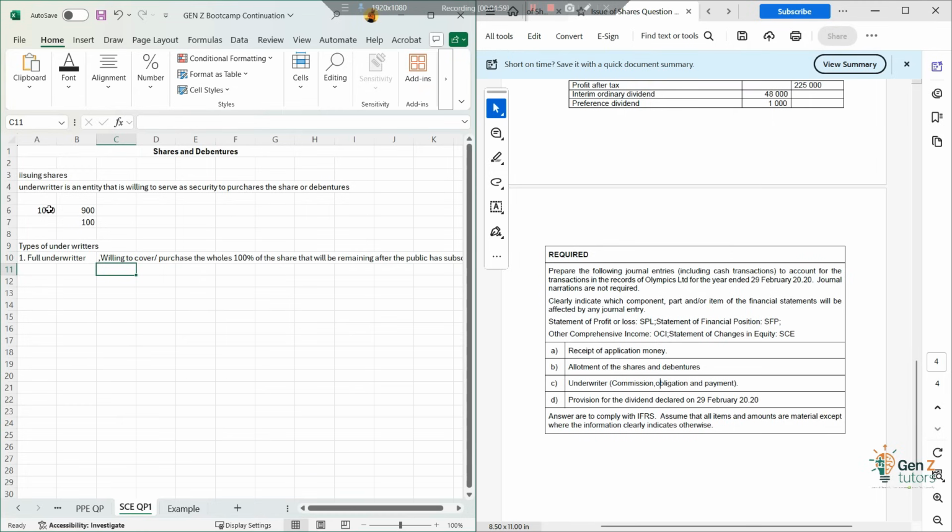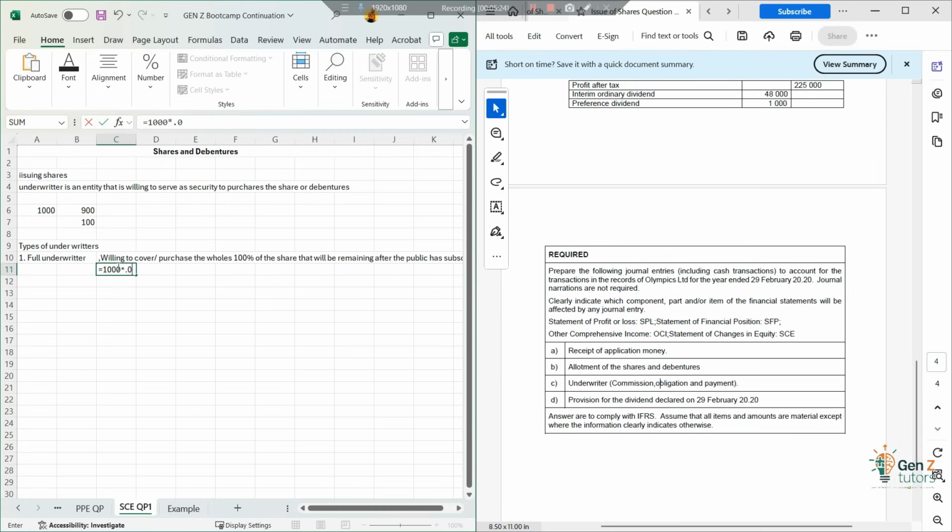Also take note that if they are fully underwriting the shares, and we are issuing 1,000 shares, the underwriter's commission will be the 1,000 shares multiplied by the percentage of the commission they are charging, let's say 2%.